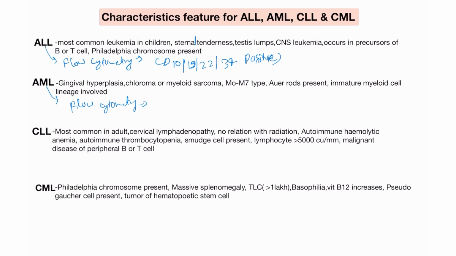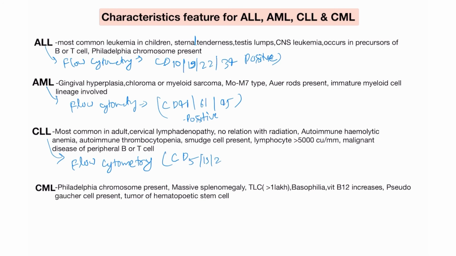In this case also you will find CD41, CD61 or CD45 positive, present in case of the AML. In the CLL, the investigation of choice is also flow cytometry. You will find CD5, 19, 20, 21 and 23 positive in case of the CLL.